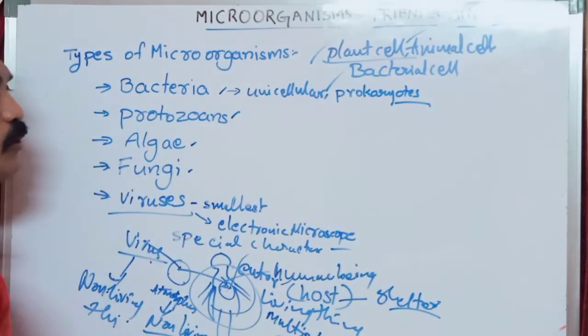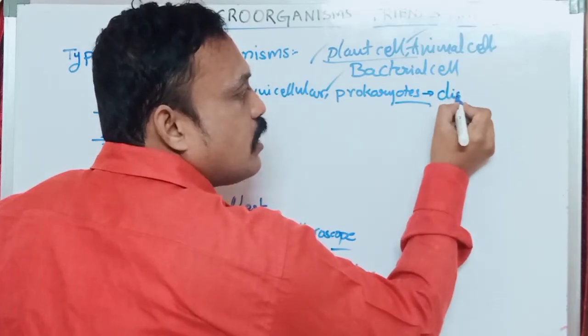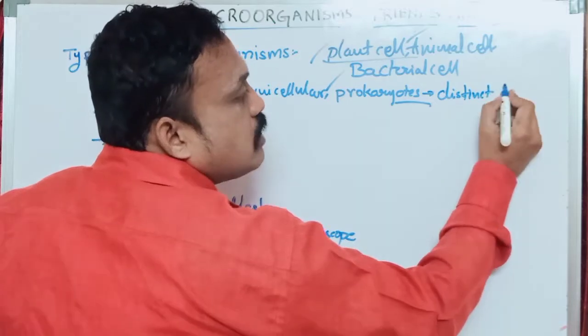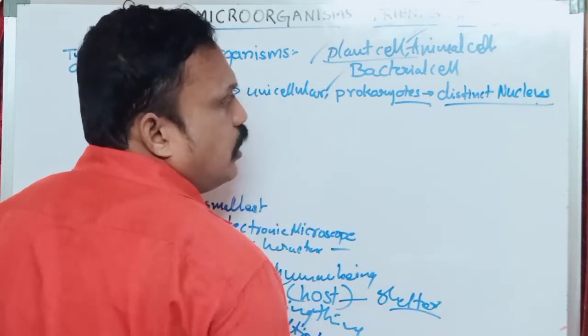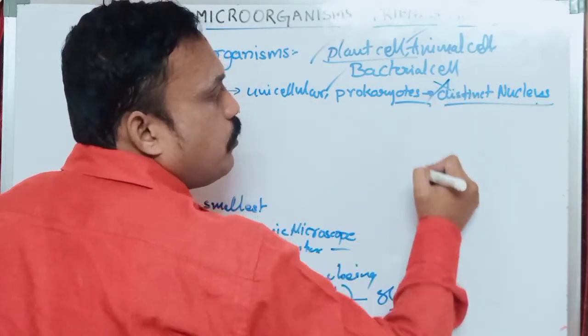What is prokaryotes? Prokaryotes means they do not have a distinct nucleus. Nothing but the nucleus is absent. They don't have a proper nucleus.